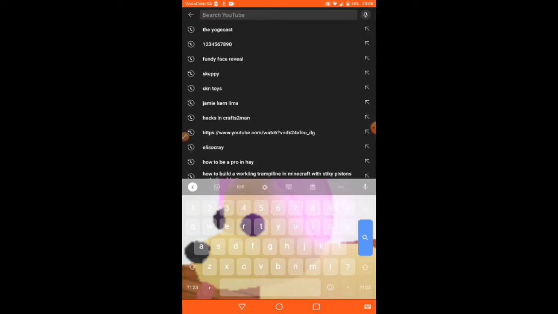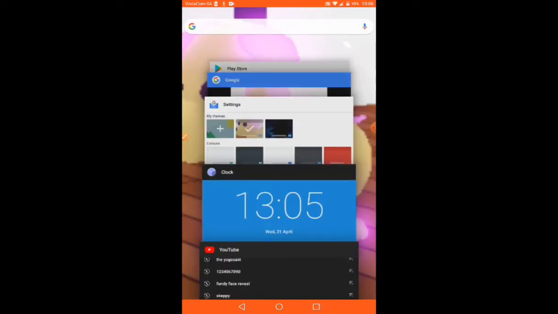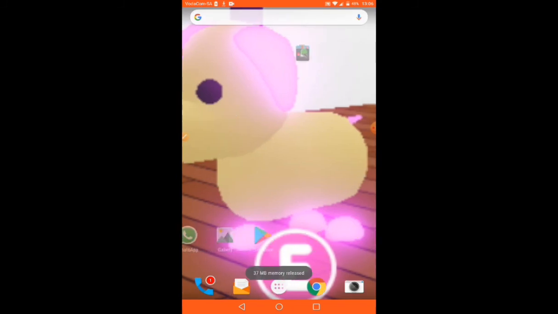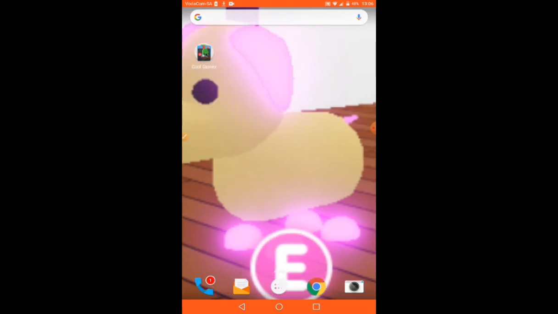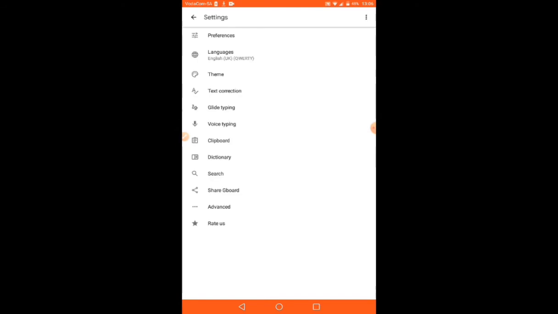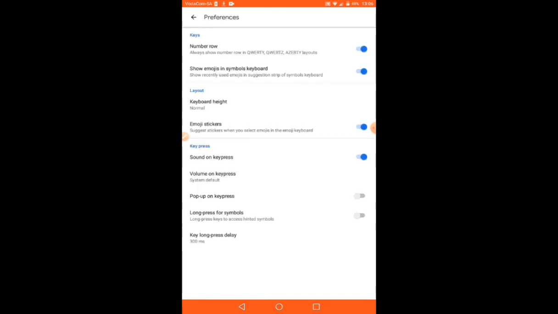And I'm gonna show you how to put the numbers there, and so now I'm just gonna close all Gboard. So the next step is you must go in preferences, and then the number row is gonna be off for you maybe. So then just click, just activate it.